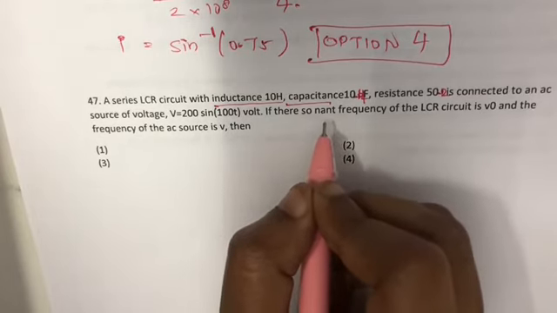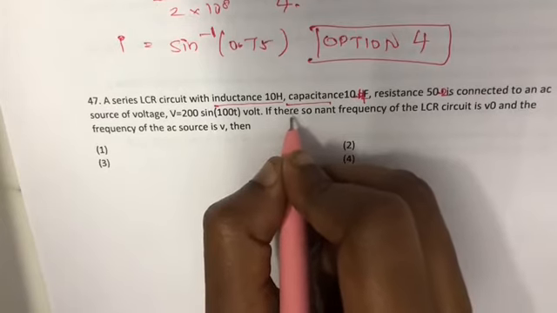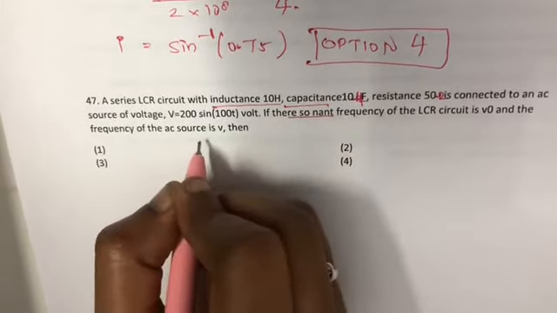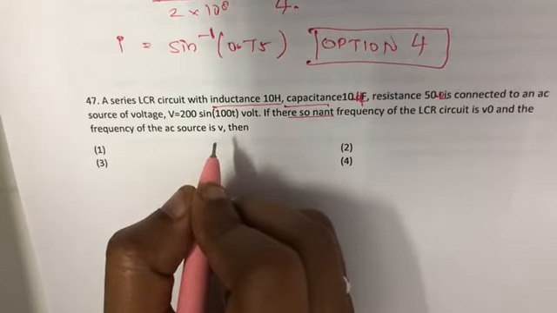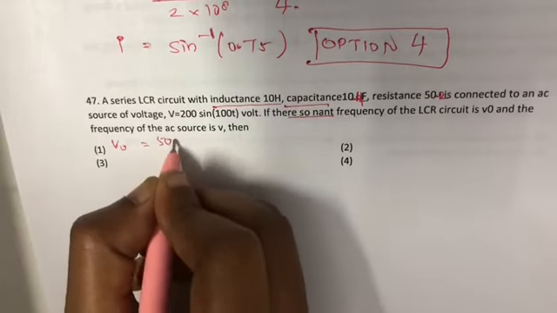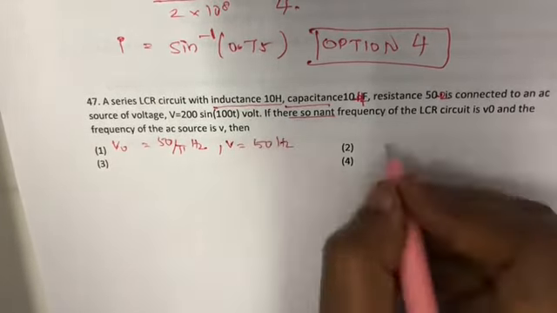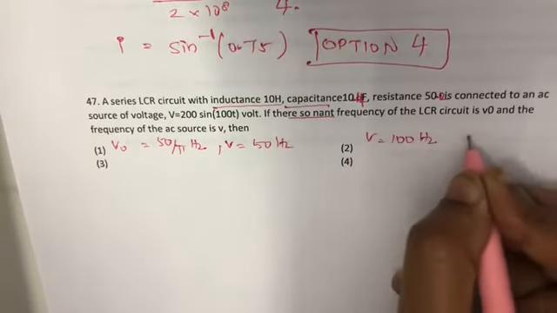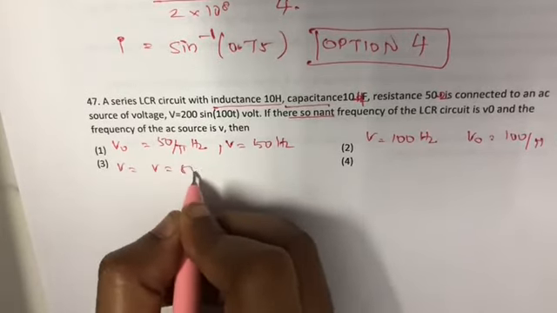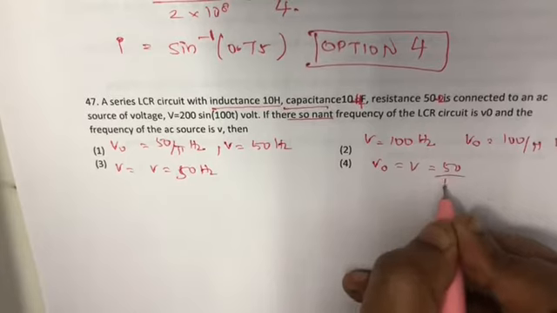If the resonant frequency of the LCR circuit is V naught and the frequency of the AC source is V, then which is correct: V naught is equal to 50 hertz and V is equal to 50 hertz, V is equal to 100 hertz, V naught is equal to 100 by pi hertz, V naught is equal to V is equal to 50 hertz, or V naught is equal to V is equal to 50 by pi hertz.